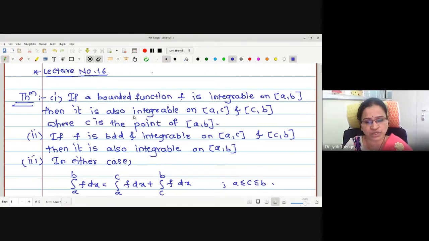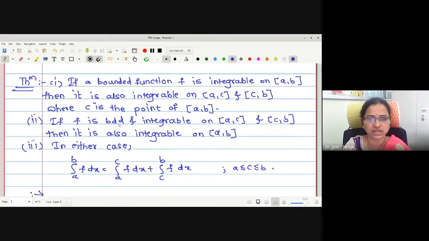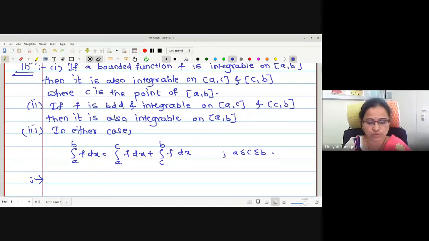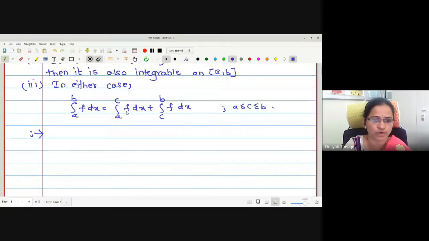That is, assuming the function is integrable on closed interval A, B, we have proved that it is integrable on A to C and C to B. I will just recall the proof of the first statement because the proof of the second depends on this.